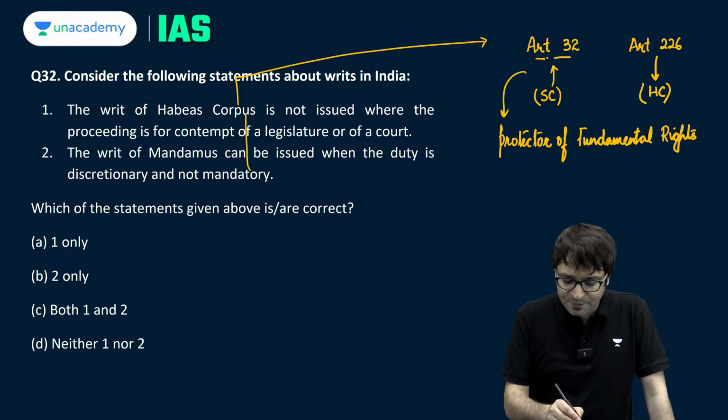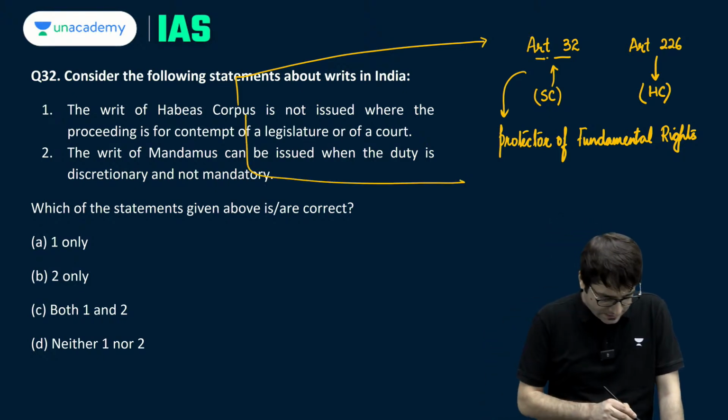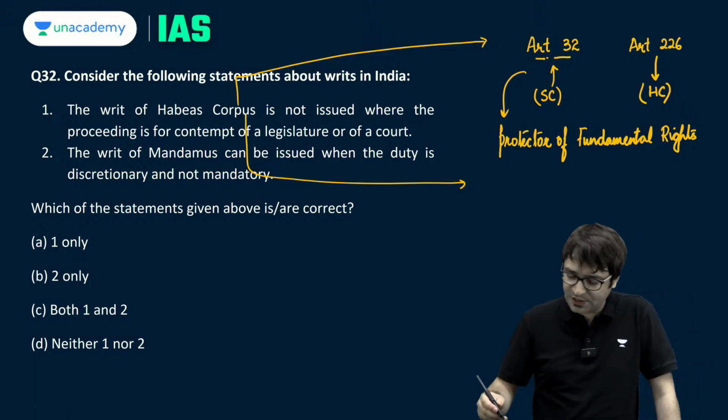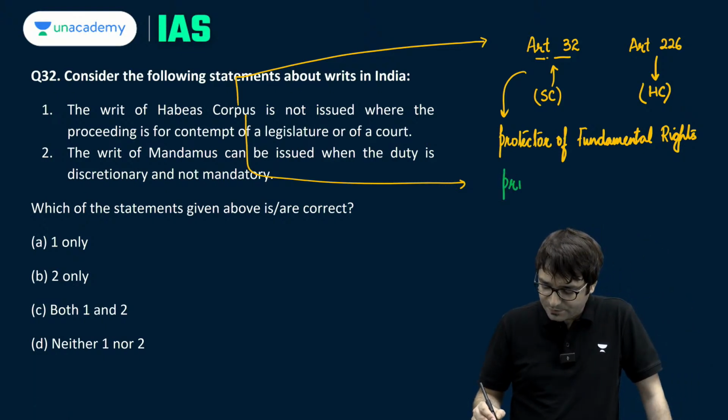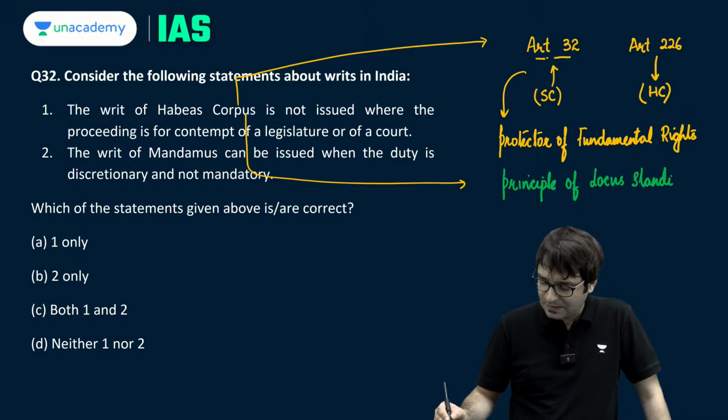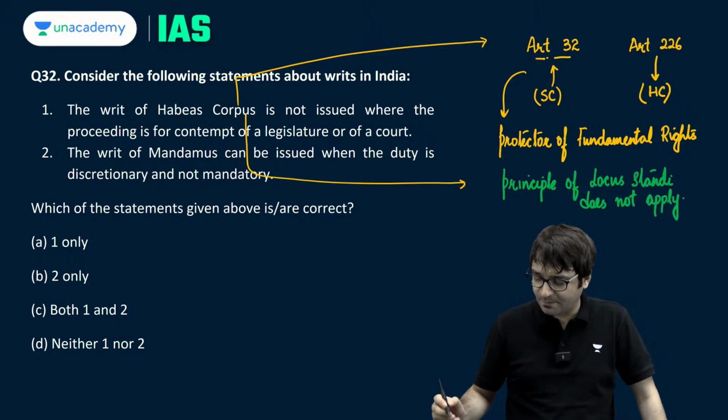And in case of habeas corpus, for example, I will use a different highlighter for this. Principle of locus standi does not apply. That means who can approach the Supreme Court?